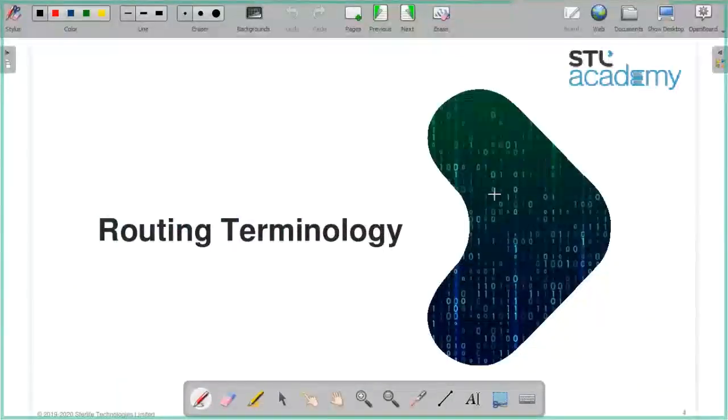with our session of routing terminology. Now, when I say the word routing, what does it mean? What does that word mean to you? Routing. Anybody? A way to reach from somewhere.